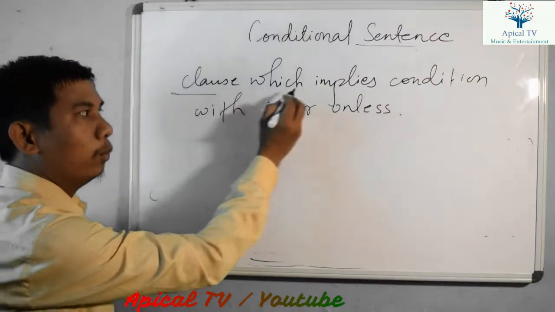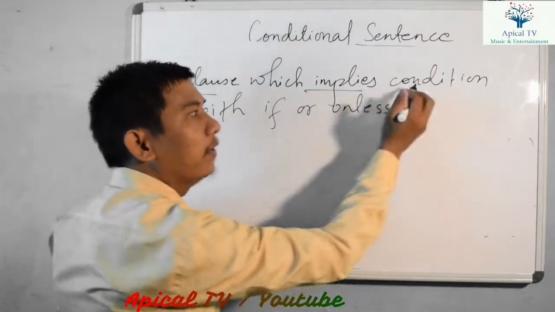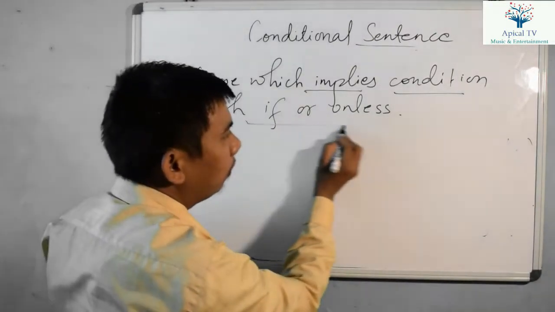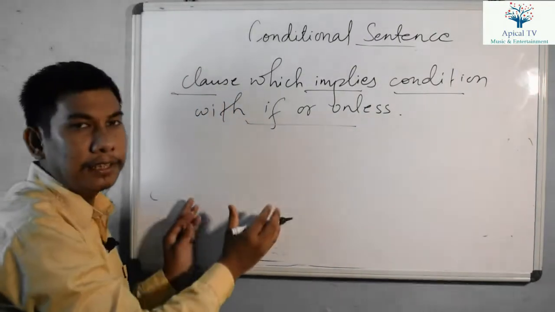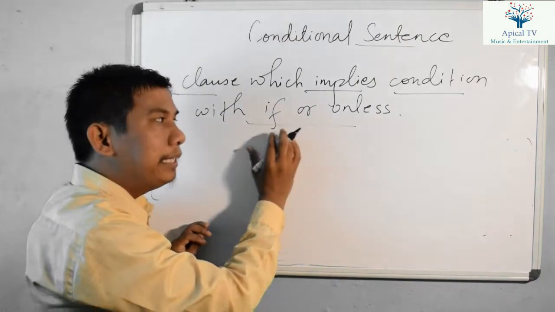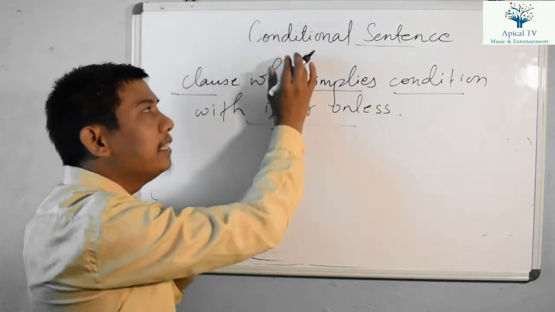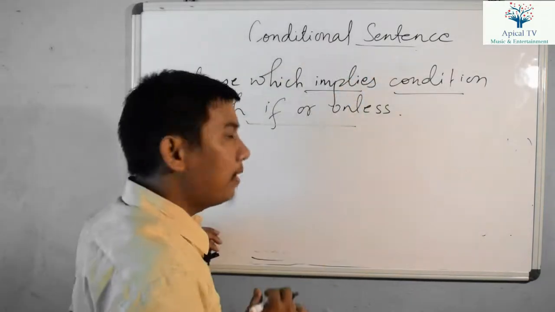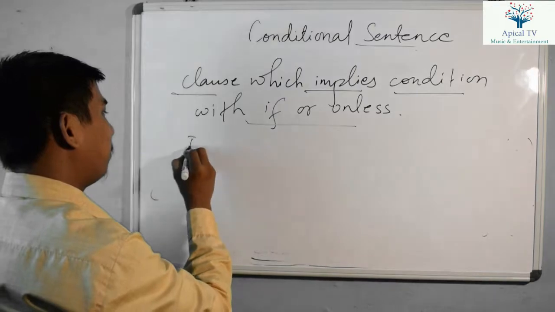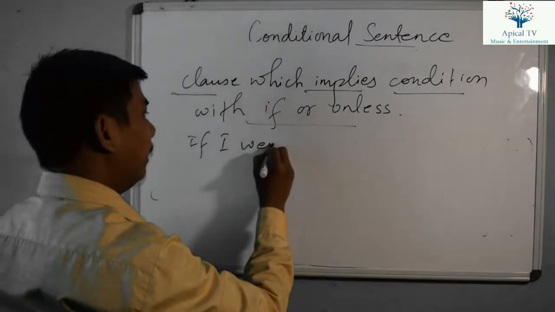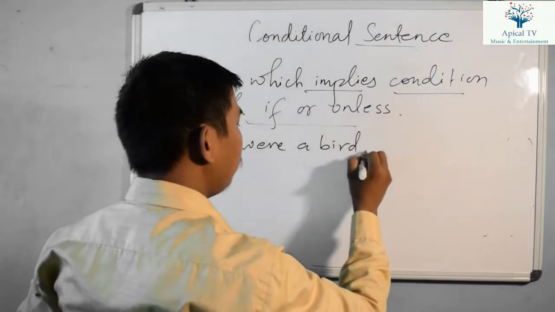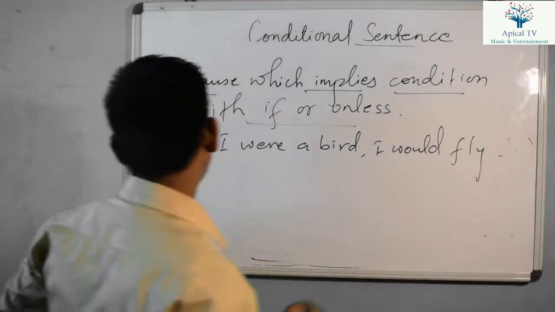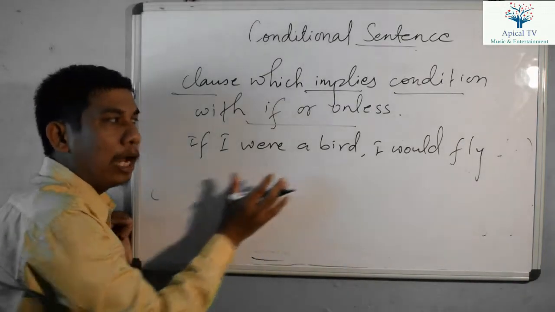It is a clause which puts a condition at first, and then there is the sequence, by using if or unless. It means that if there is if or unless in the sentence, the question, or the exercise, it is related to conditional sentence. Let me give an example. If I were a bird, I would fly.